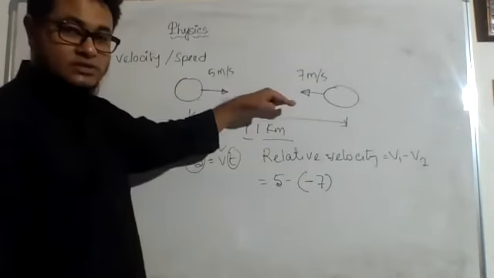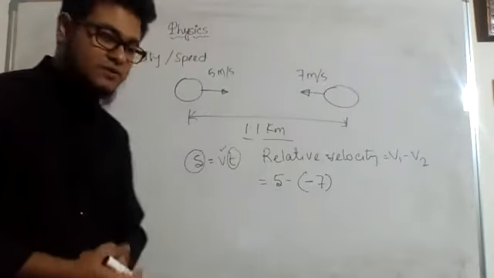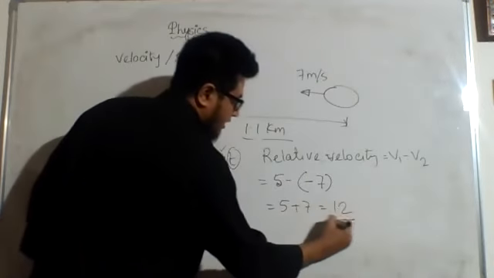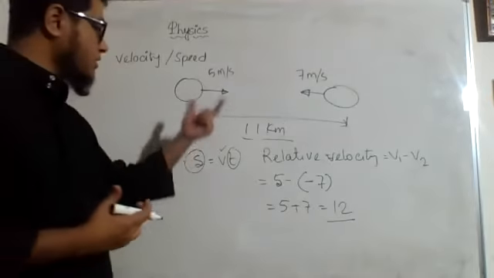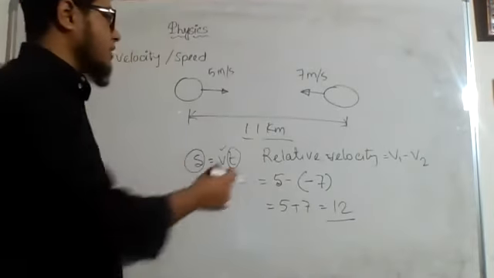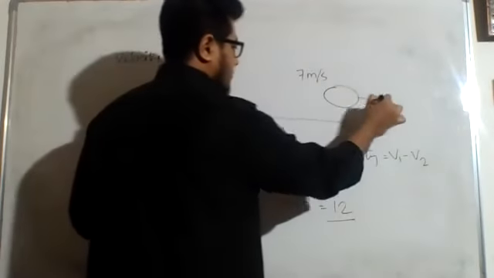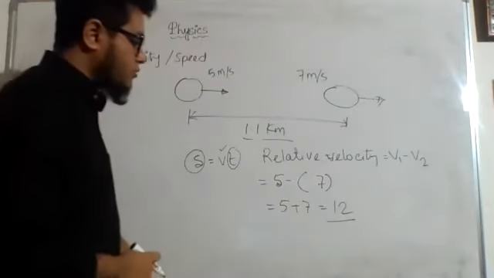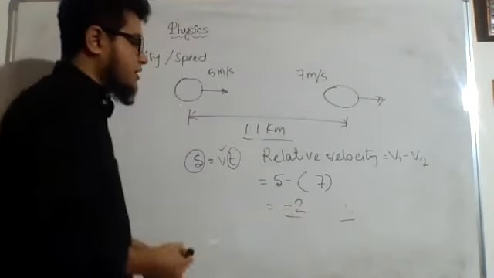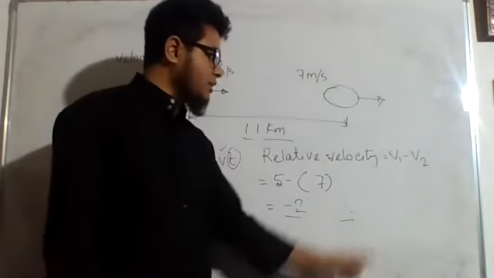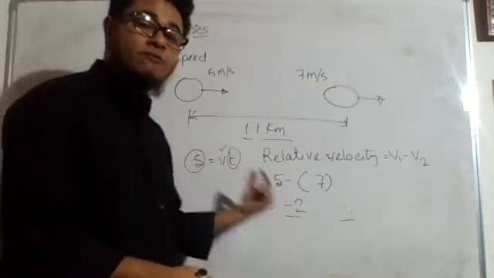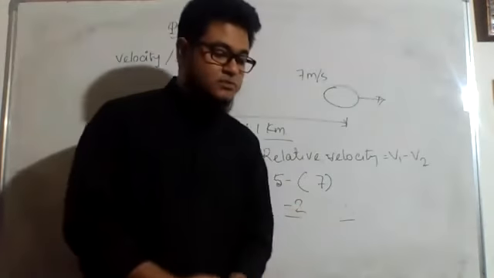Because if this direction we consider positive, the opposite direction will become negative. So that is why 5 and 7 will be added, so it will become 12. Now this same concept: it will be added when they are moving in the opposite direction, right? But if they are moving in the same direction, then it will be minus, and the relative velocity is going to be -2, right? So when they are moving in the same direction, it will be v1 minus v2, correct? And whenever they are moving in the opposite direction, it will become v1 plus v2. This is what they have explained here.